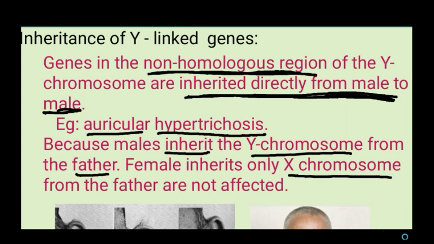So the female child won't be affected by a gene present on the Y chromosome. As the male child inherits the Y chromosome from the father, the genes controlling certain characters are directly inherited from father to son. That is called inheritance of Y-linked genes.